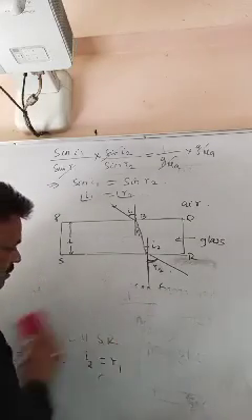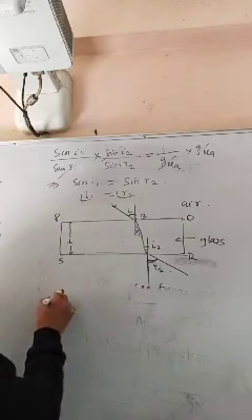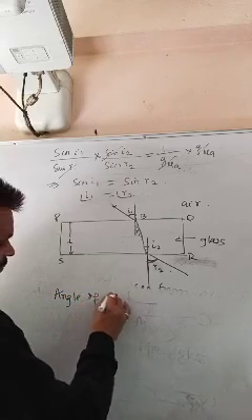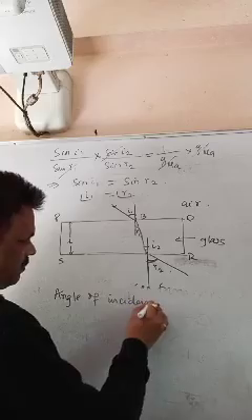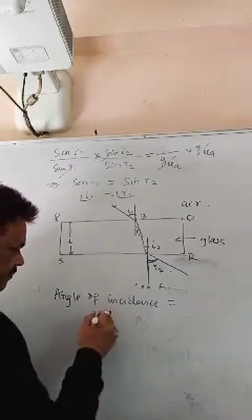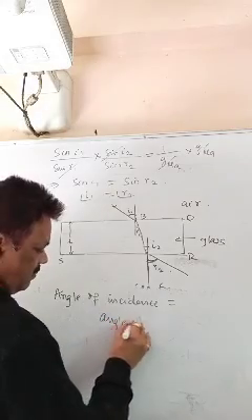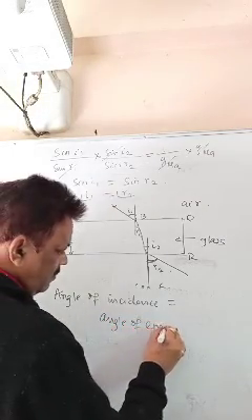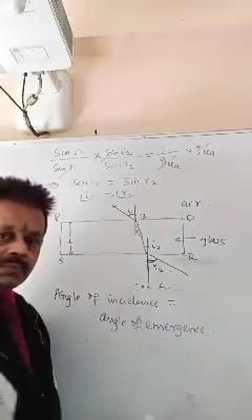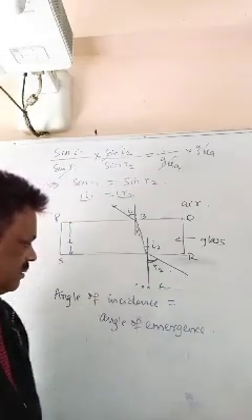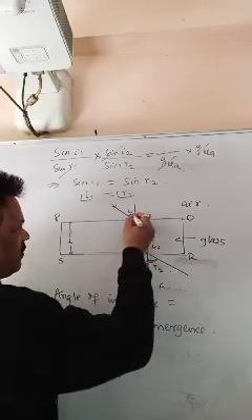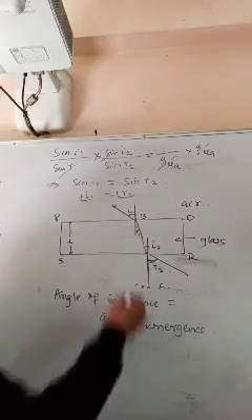You can write down angle of incidence equals angle of emergence. I hope you can see it here. So when these two angles are equal, what can you say?